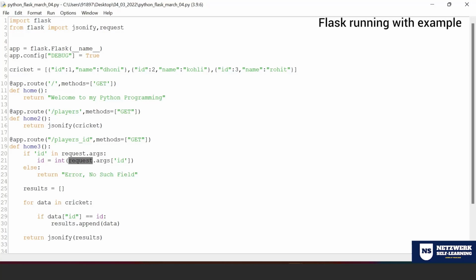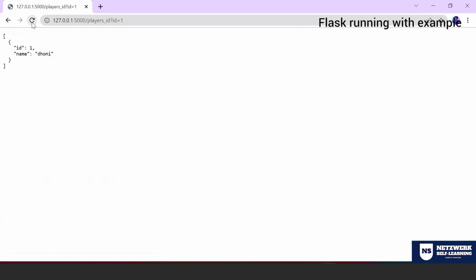So now, look at that. Since I have passed ID is equal to 1, this is what we call a query parameter. Inside the URL, you need to pass a certain key, and the code that you have written will fetch the value of the key. It will check whether that particular value is available in any of the IDs I have given. If both match, it produces that particular list. So this is one way of executing your Flask application. Whatever we have seen are different GET methods. You can see different GET methods.